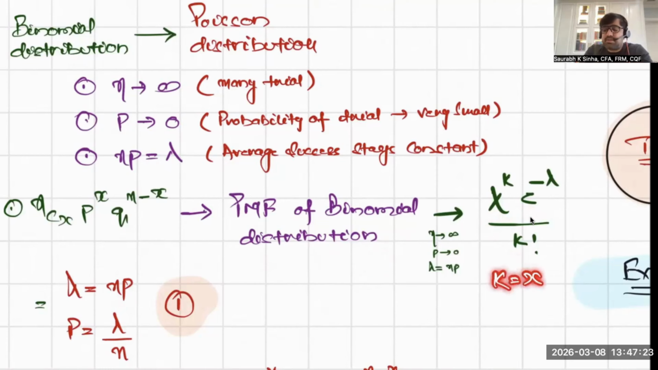K or x would be the same stuff. Either you say k or x, it doesn't matter. But when it converges, there are certain conditions, and actually two conditions. I've written two conditions.